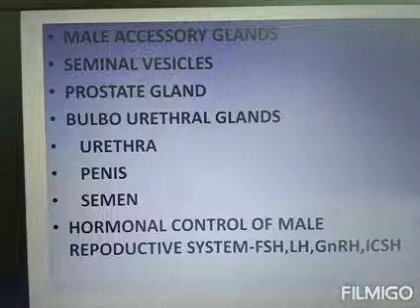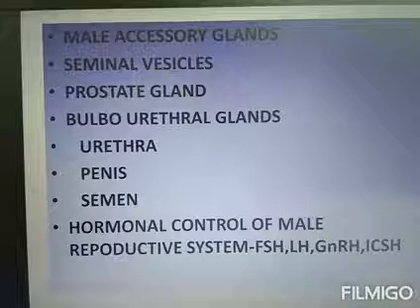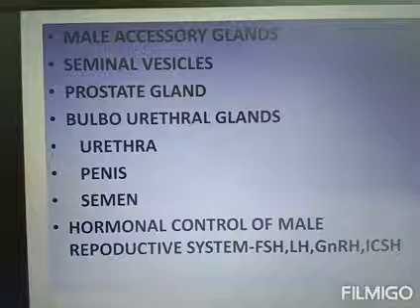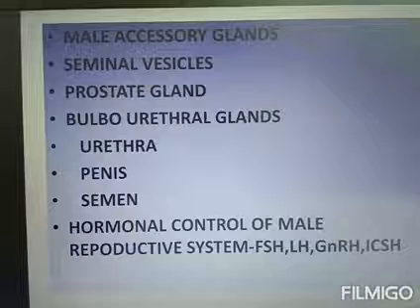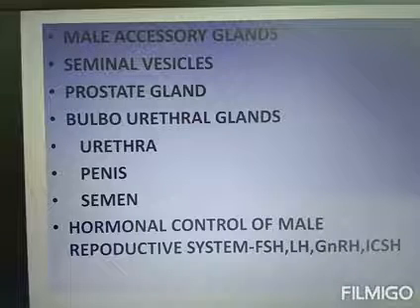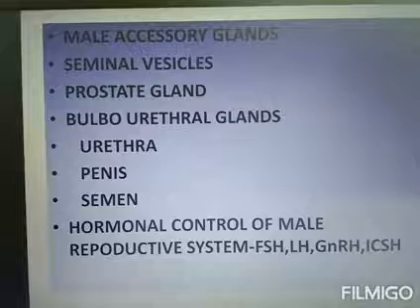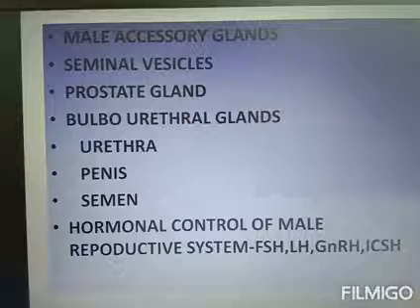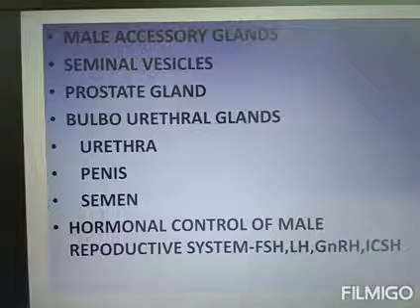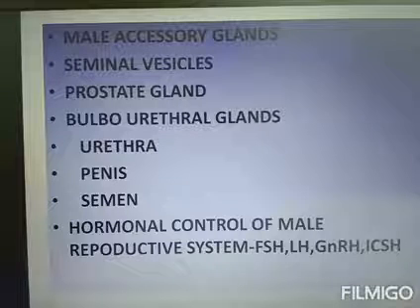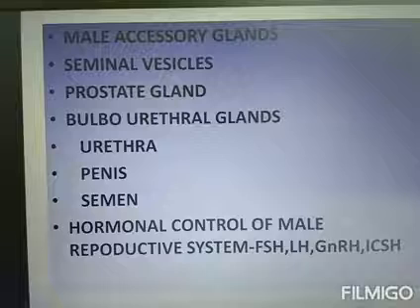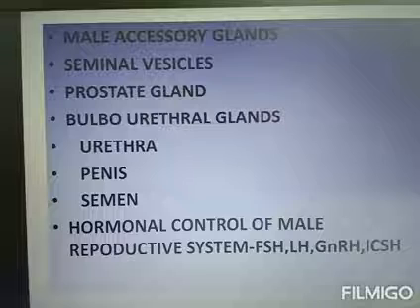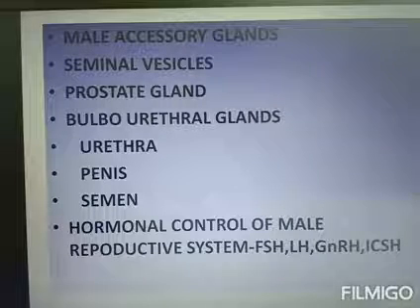FSH means follicle stimulating hormone, and LH means luteinizing hormone. FSH initiates spermatogenesis, which means formation of the sperms. It also stimulates the production of androgen binding protein. But the functions of FSH are inhibited by the hormone inhibin, secreted by the Sertoli cells of the seminiferous tubules.